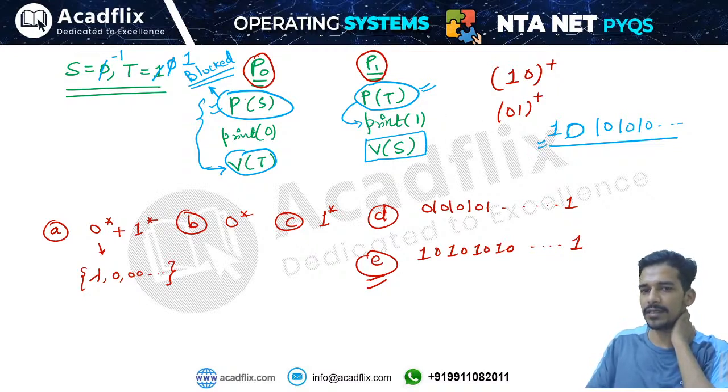If this process executes first, then only 1 can be printed. If I do like this, let us say if I do PT and PS and here I apply VT and VS, then the output will be 0 1 0 1 0 1. Then process P1 will not be able to execute first. P0 will start executing.